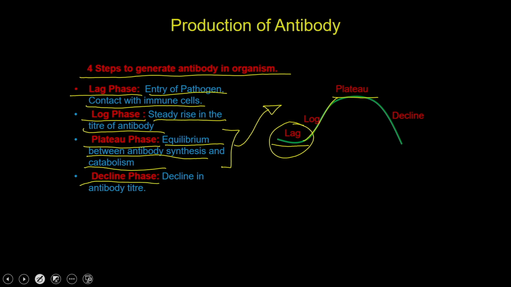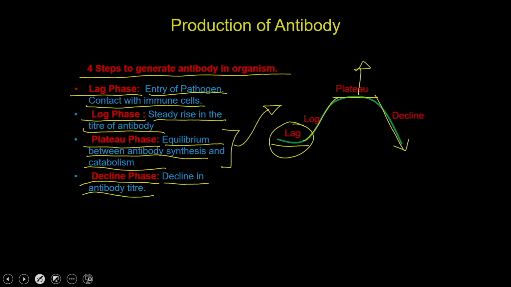And then you are going to have the decline phase. So, there will be a decline of antibody titer, which means the antibody production is going to be down. At this stage the infection is going to be sustained to a particular localized area, but still the active infection is there.